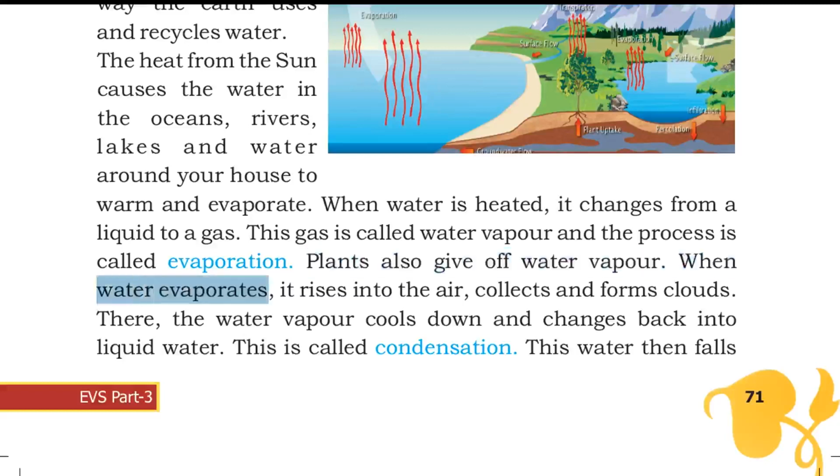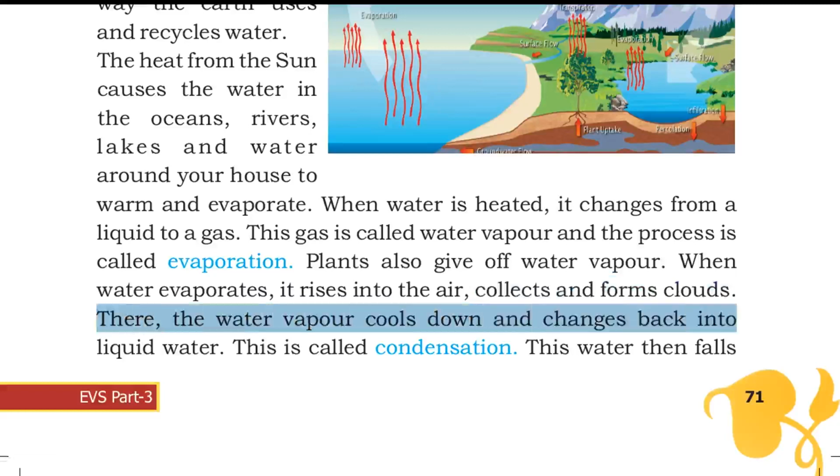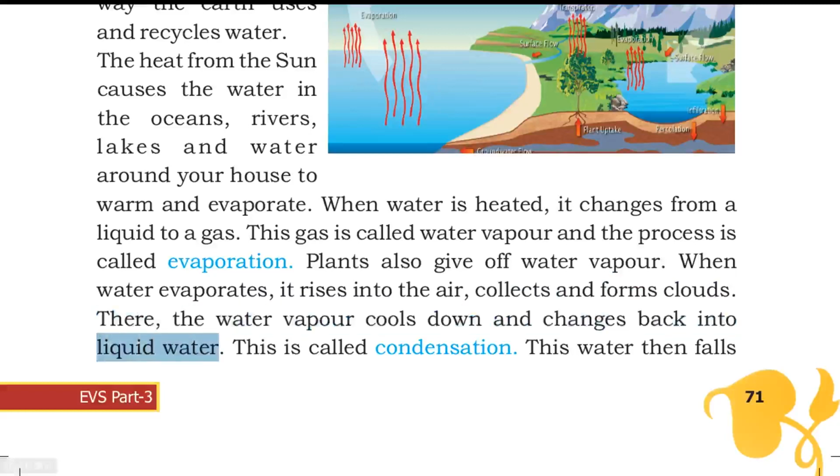When water evaporates, it rises into the air, collects and forms clouds. There, the water vapor cools down and changes back into liquid water. This is called condensation.